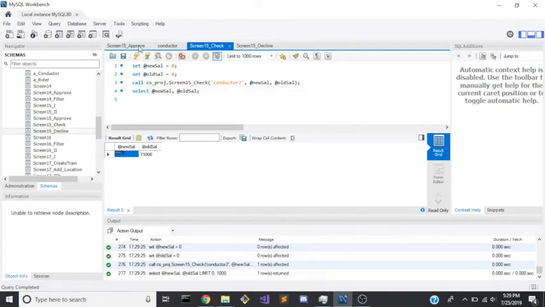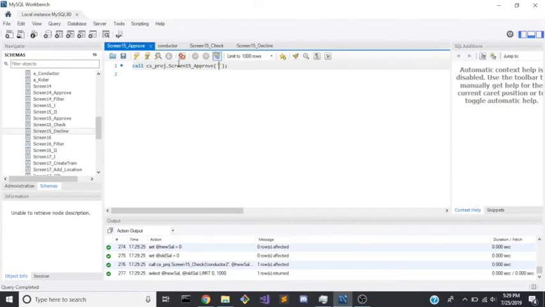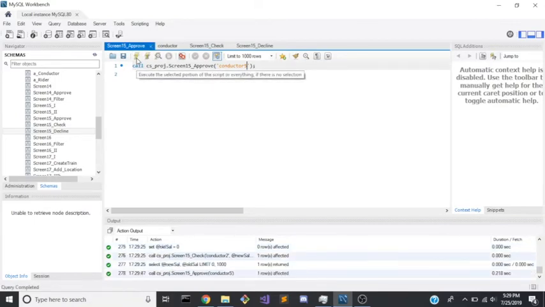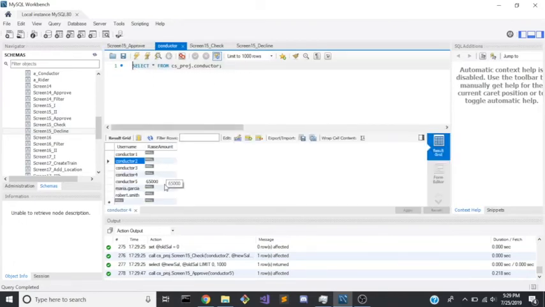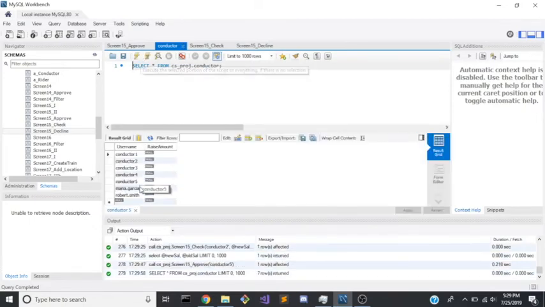Let us now approve Conductor 5. Conductor 5's raise request has been approved. Remember, he has requested 65,000. Let's make sure that the request was deleted. It is now gone. No conductor is now requesting a raise.